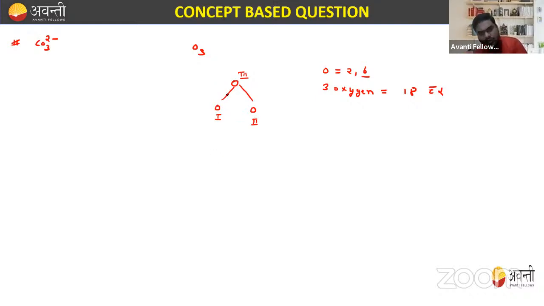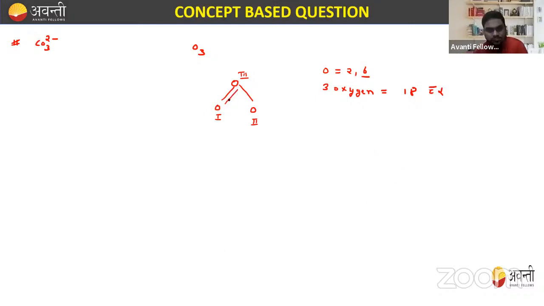Now we know that one bond has 2 electrons, so these two bonds have 4 electrons. So this is 6 and 6, 12, 4, 16, and this one requires 4 more electrons, that is 20, but we have only 18 electrons. So it is very clear from this that there is a deficiency of 2 electrons. So either oxygen 3 and 1 or oxygen 3 and 2 will make a double bond, right? So it will make a double bond.